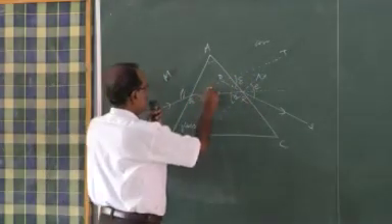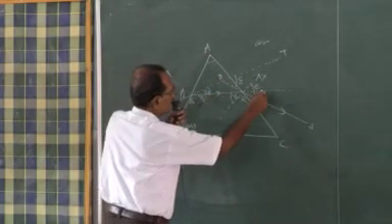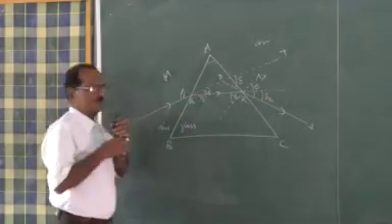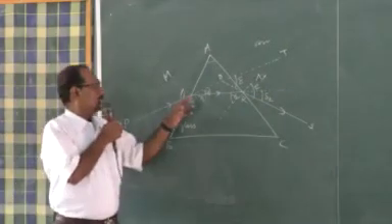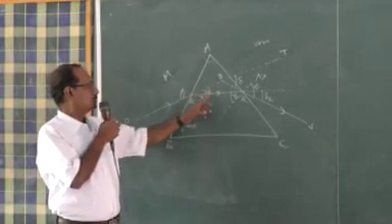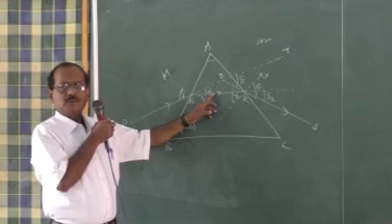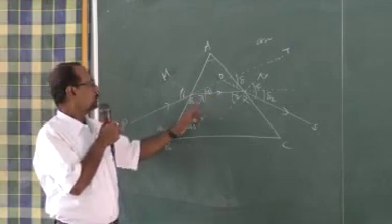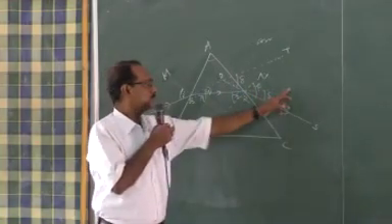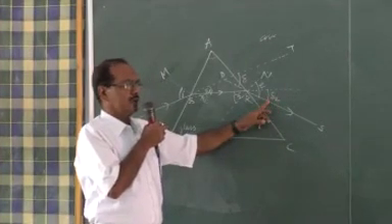First it is deviating through this much, say this is delta 1. Second it is deviating through the angle delta 2. In the first refraction, the incident ray is deviating through delta 1 from the direction of the incident ray. In the second case, this is the actual path of the refracted ray. Now it is deviating through this much, so this is delta 2.